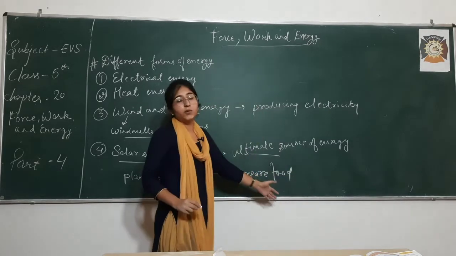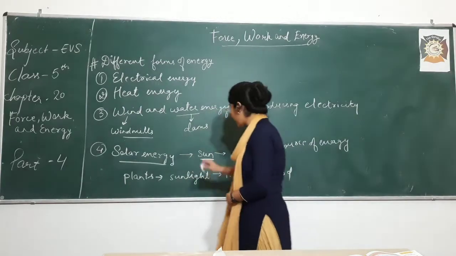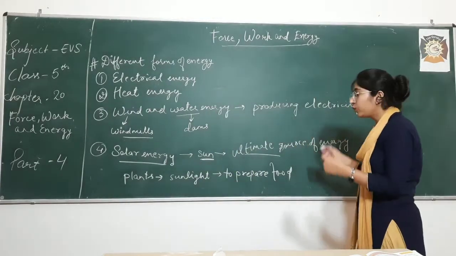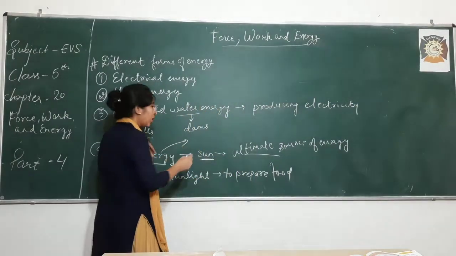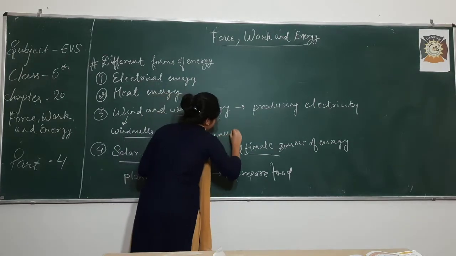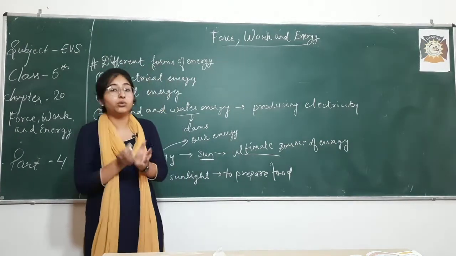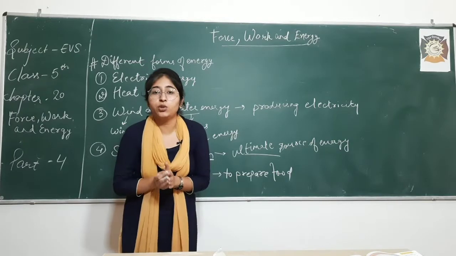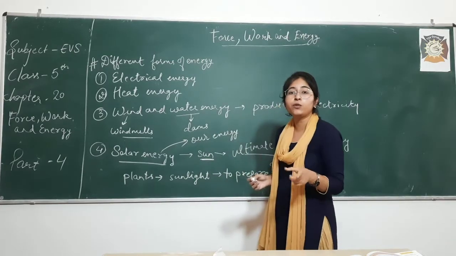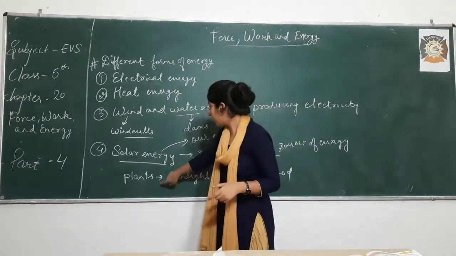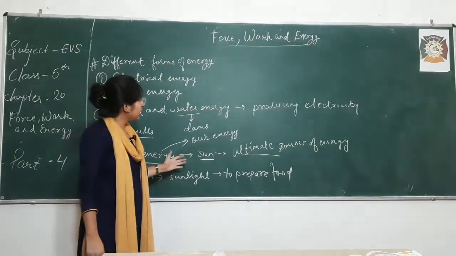Now when plants prepare this food, we take this food and we get energy. So due to solar energy, plants are preparing food, and from this food we get energy. Indirectly, solar energy is being converted into our energy. It is responsible for our energy, because of the food we eat and the various functions we perform. I told you what energy is: energy is the capacity to do work. And where do we get energy? We get energy from food. That food we take from plants, and plants use this solar energy. So solar energy is the major reason for our energy, right? You can say this indirectly.